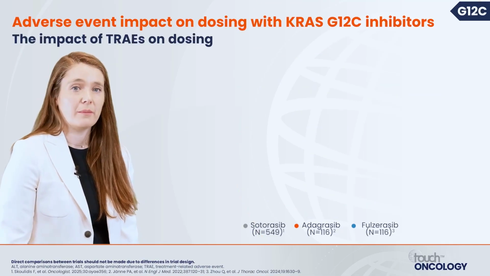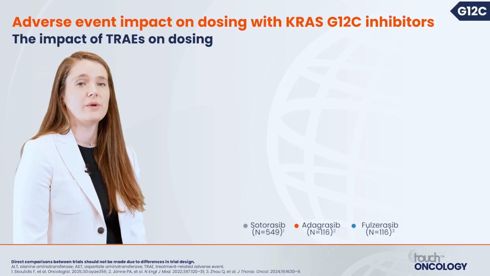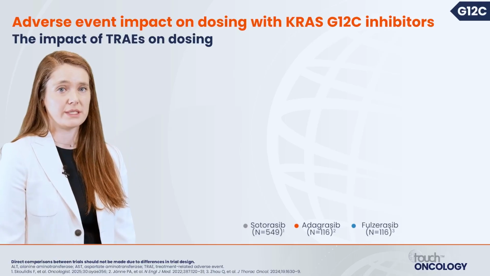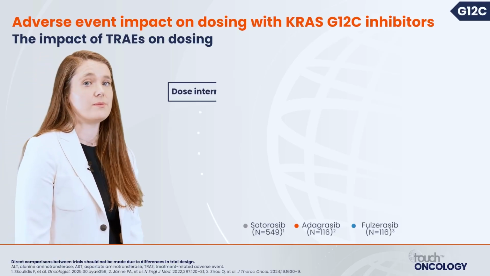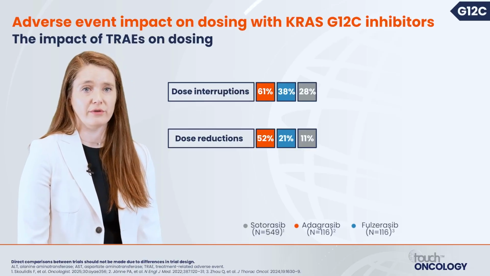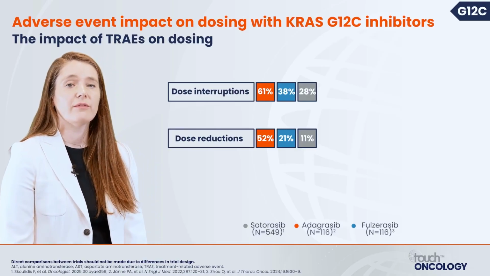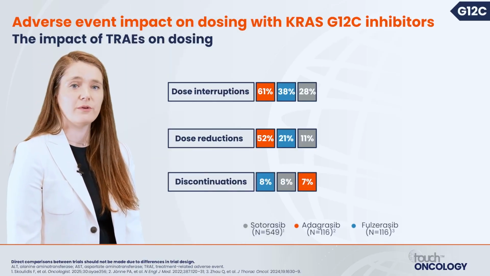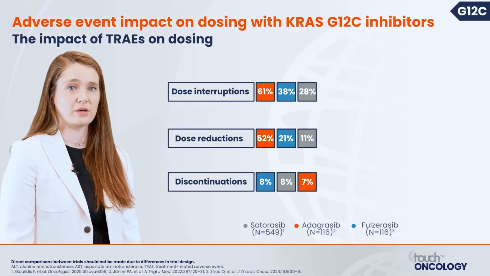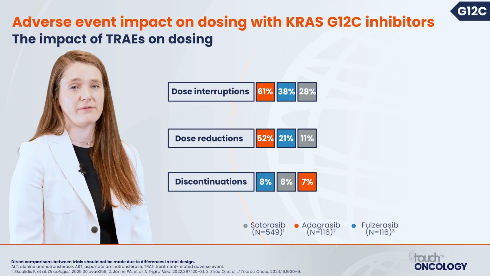But potentially, most importantly, these do not stop many patients from continuing to receive these efficacious therapies. Many patients may need dose interruptions or dose reductions to help manage these adverse events. However, very few patients, as few as 7 to 8%, actually discontinue any of these drugs due to treatment-related adverse events.